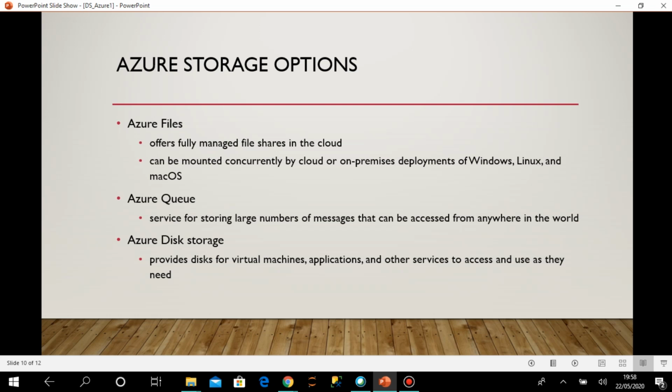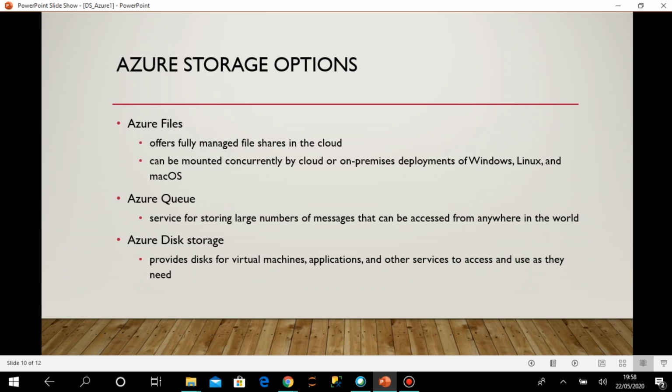Then comes the Azure Queue. It's also a very important service which stores a large number of messages. There can be many services running in Azure, and it is possible that messages coming from one service should be received and processed by some other service.